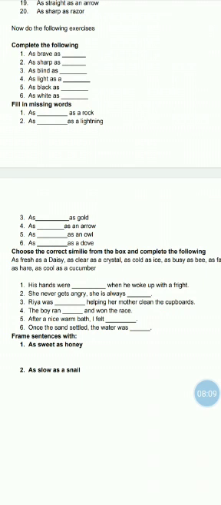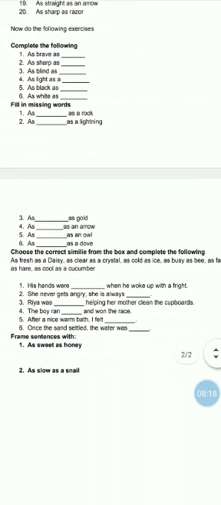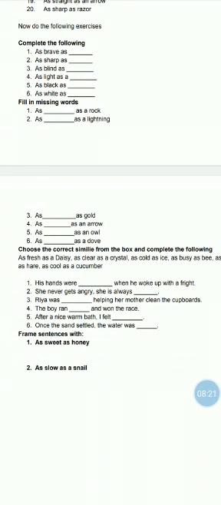Ria was dash helping her mother clean the cupboards. Ria was as fast as hair. Ria was as fast as hair helping her mother clean the cupboards. जितना फास्ट हेयर खरगोश भागता है, काम करता है, उस तरह से रिया वॉज वेरी फास्ट इन हेल्पिंग अ मदर. The boy ran dash and won the race. The boy ran, no, sorry, number 3 is not the same.